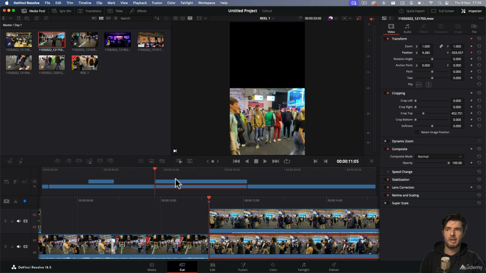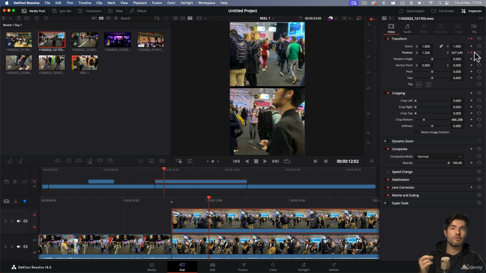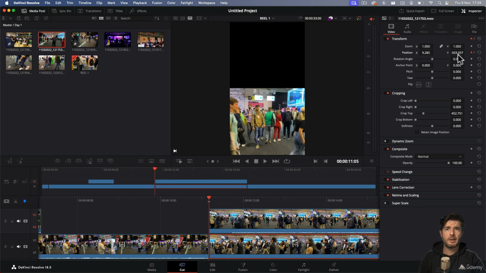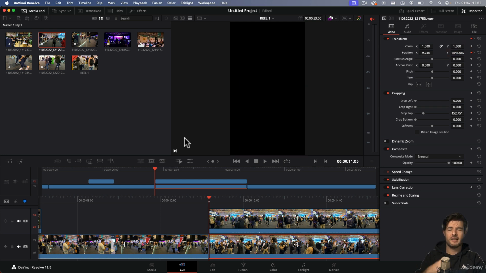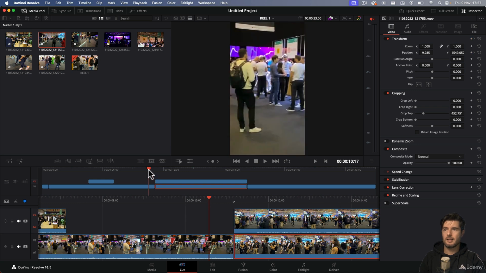I'll make a keyframe here, and because I want them both at the same time, I'll use this trick: I select the clip on the top and navigate to the second keyframe, then I select the clip on the bottom and give it a keyframe. This way I have the keyframes exactly at the same time. Now I navigate to the first one, and in the y-axis I put it down outside the image, and it's done. It's as simple as this.